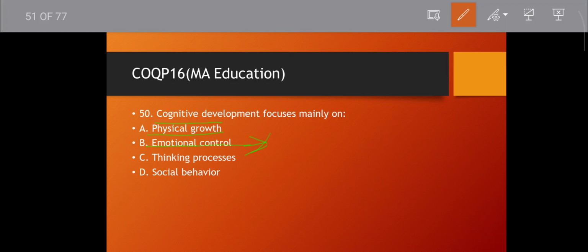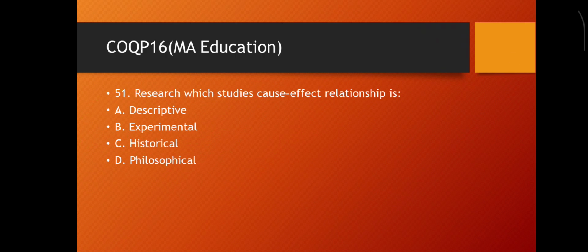Defense mechanism. Then social behavior, it is related to society. So you can find easily, that is thinking process. You can also solve the questions by eliminating the options. First connect the options to which it is connected. Then you can easily eliminate it, like me. Then thinking process will be the correct answer. Then move to the next question.